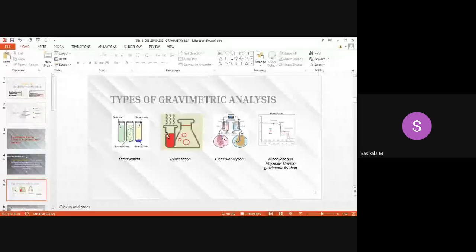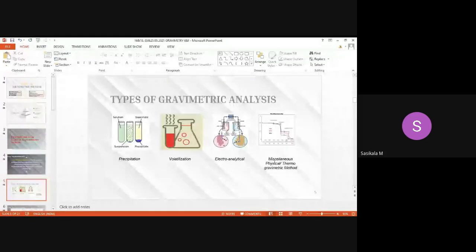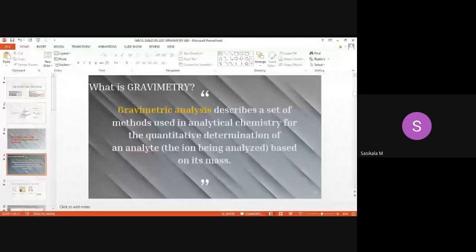So what are the four types of gravimetric analysis? Precipitation, volatilization, electroanalytical, and physical methods. In the physical method, thermogravimetric analysis. So now we have seen what gravimetry is and the types of gravimetric analysis. Hope you have understood: quantitative determination of analyte mass.